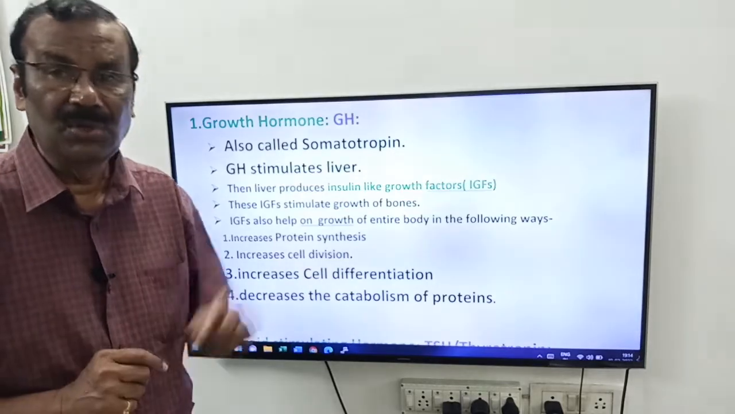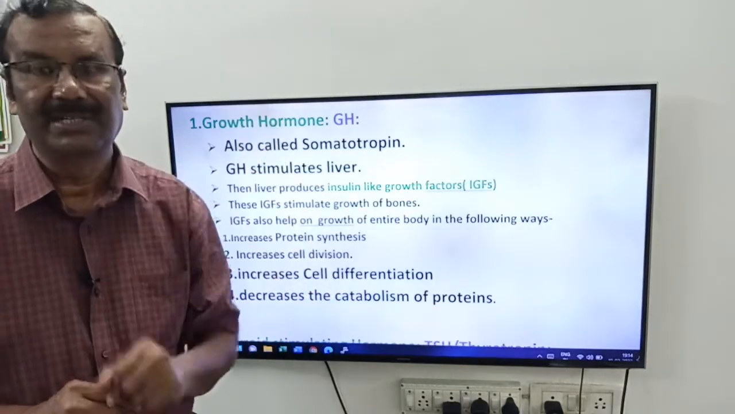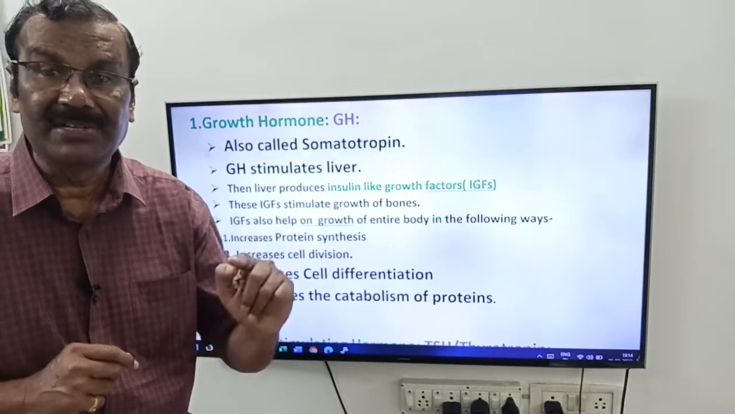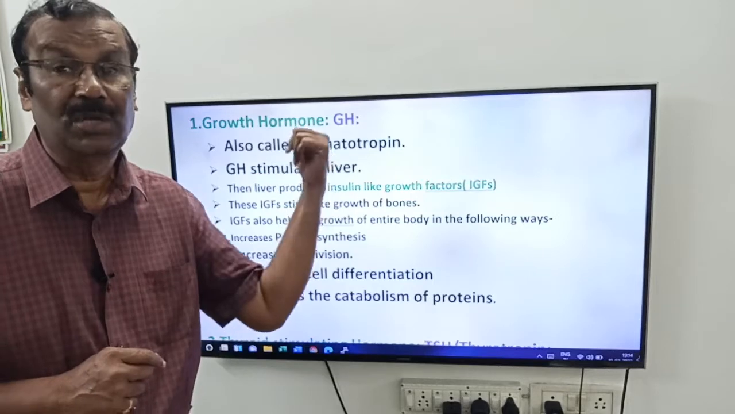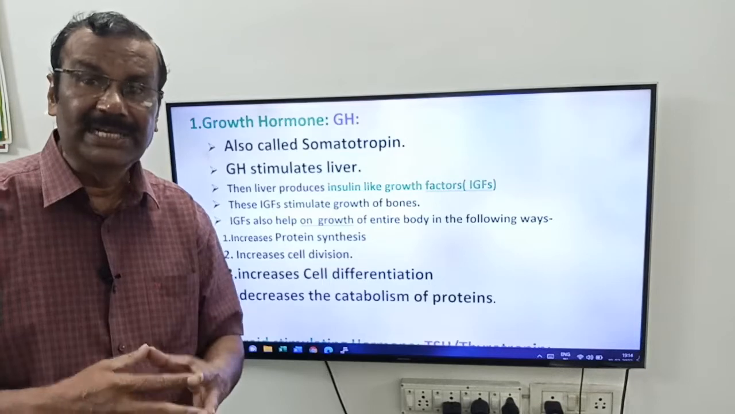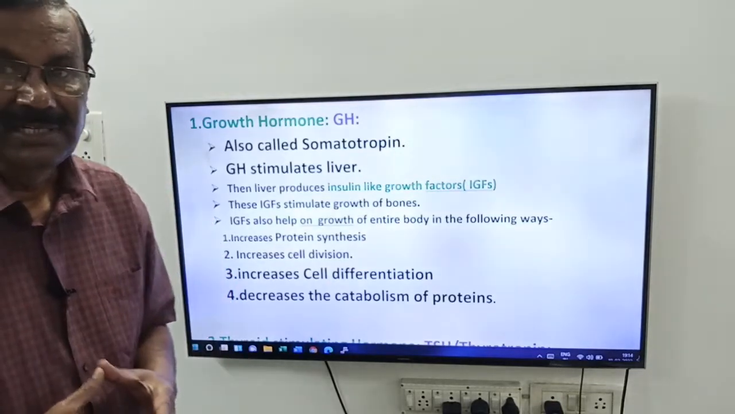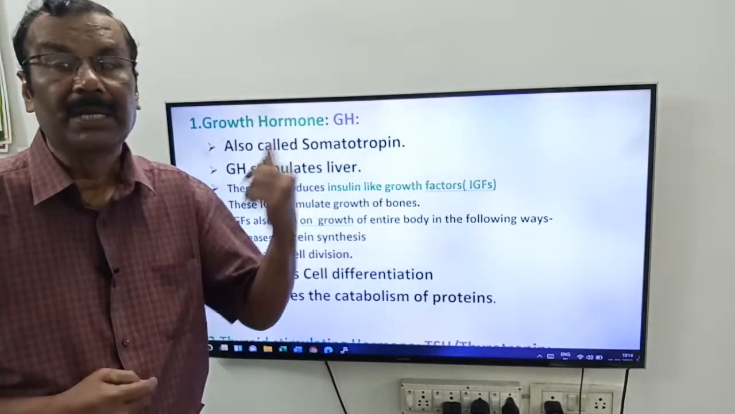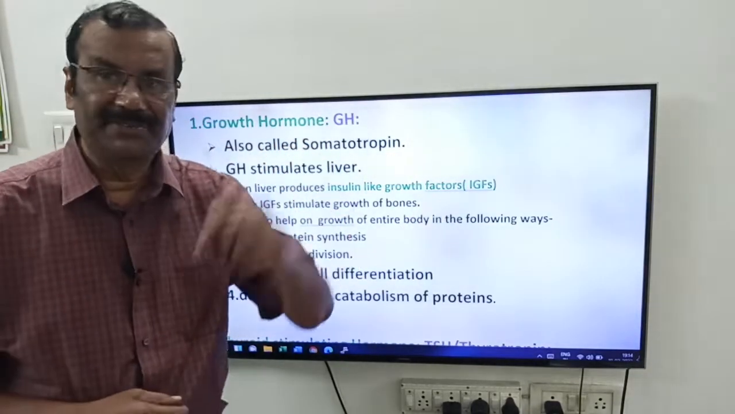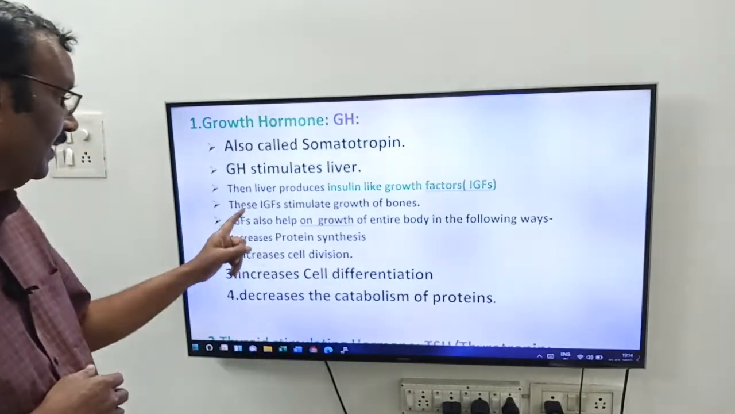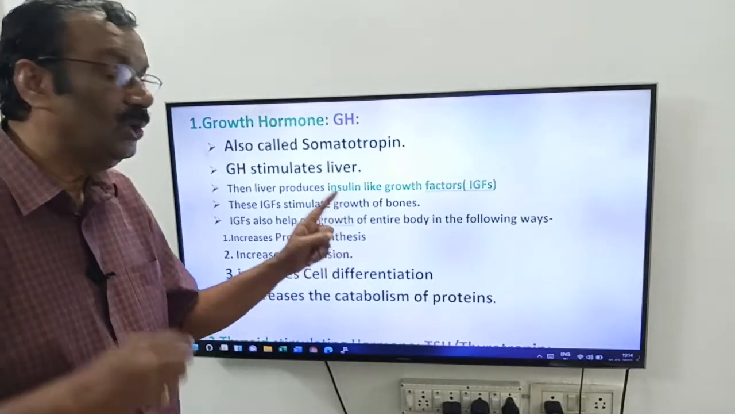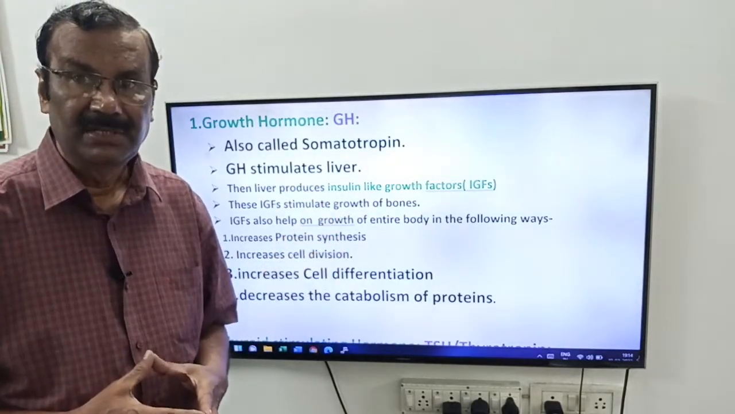They are IGFs. You know, friends, insulin is secreted by the pancreas. Here, the liver is secreting insulin-like growth factors when it is stimulated by the growth hormone, that is very, very important. So, the liver is secreting insulin-like growth factors when it is stimulated by whom? By the growth hormone. Then, friends, what is the role of the IGFs? Insulin-like growth factors stimulate growth of bones.